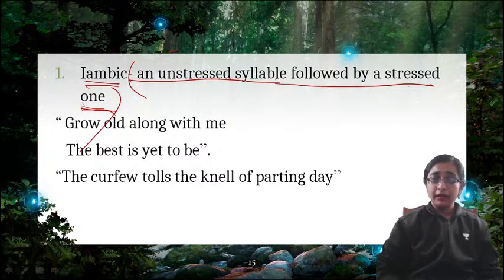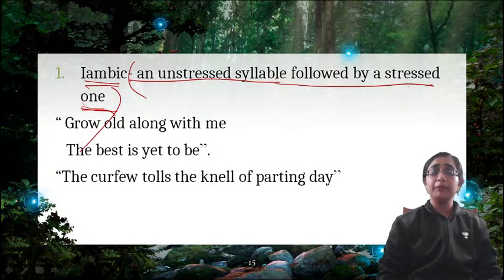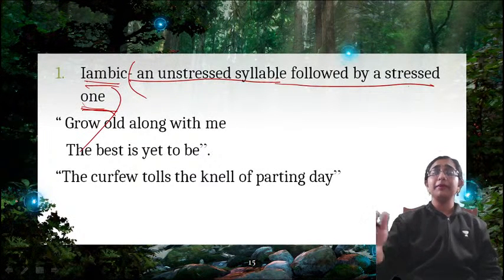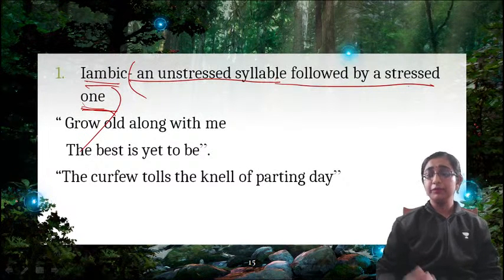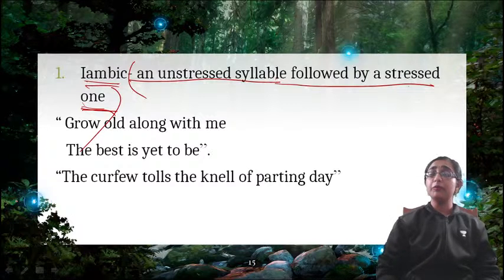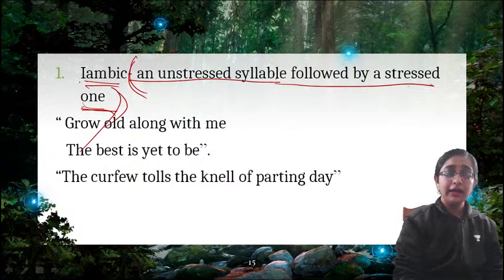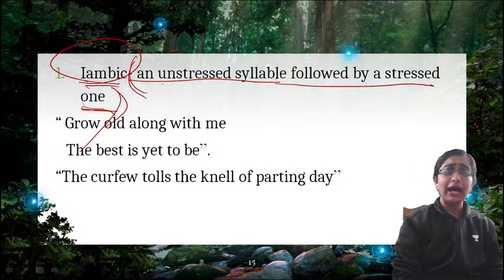You may be asked that when in a particular poetic line an unstressed syllable is followed by a stressed syllable, then it is called which, and you will be given 4 options. So this kind of question may be asked, so you need to know which kind of meter has which name.